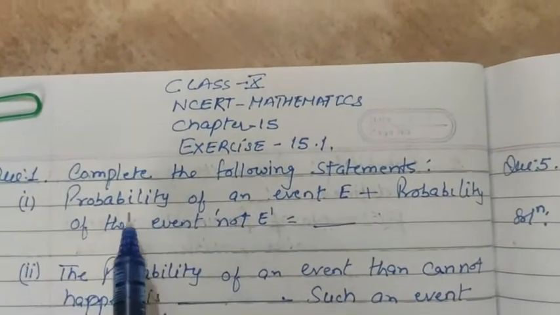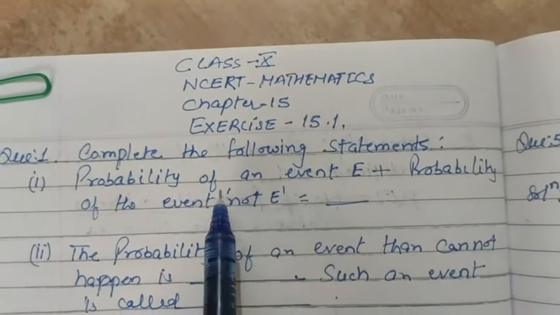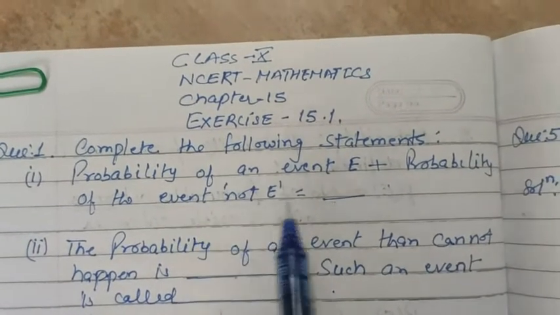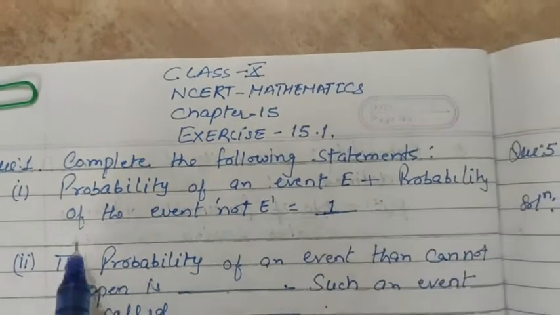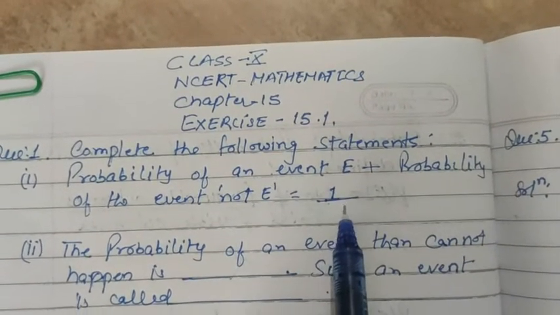The first one is: the probability of an event plus the probability of not an event. The sum of the probability of an event happening and not happening is 1. So the probability of an event plus the probability of not an event is always 1. So keep that in your mind.